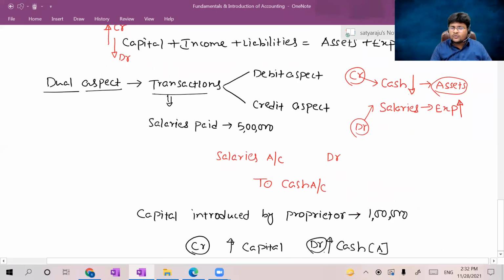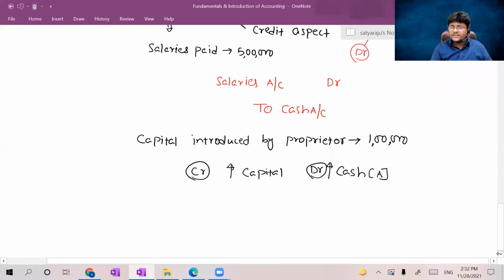So initially you have to check every time the accounting equation, but once the accounting equation is stored in your mind, which aspect should be debited, which aspect should be credited, then automatically the accounting equation will come to your mind, automatically you will apply. This is the starting point. So it may take time to apply the accounting equation to a particular transaction. But once you are habituated to apply, everything will come out in a very smooth manner, guys. Please allow yourself to become habituated to apply the accounting equation. Previously, whatever method you were using, just ignore that. From this point of time, please become habituated to the accounting equation approach.